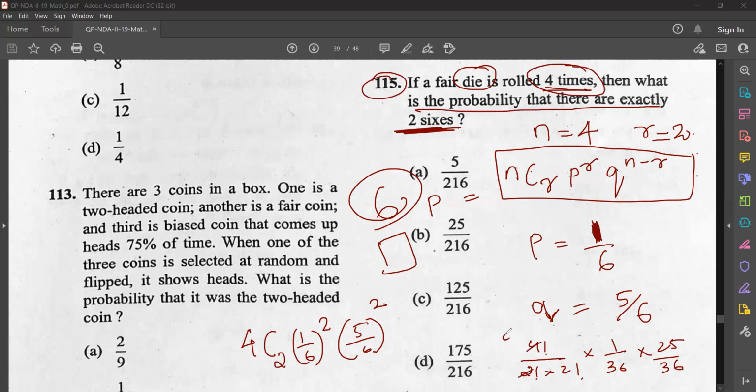So this will be 4 into 3 by 2, which is 6. So it will be 25 divided by 216. So the answer is option B. 25 divided by 216 is the correct answer.